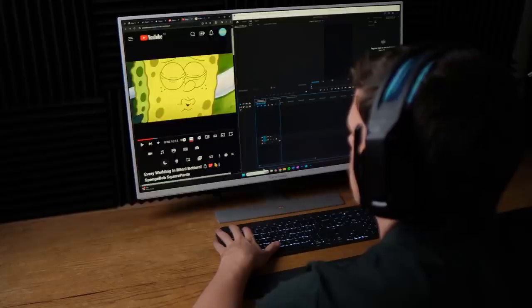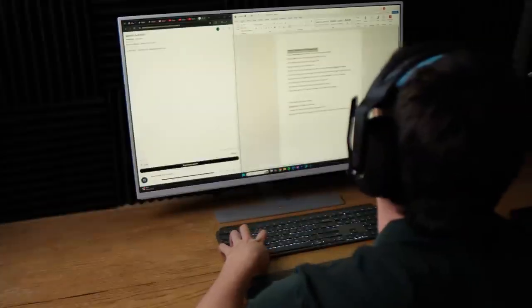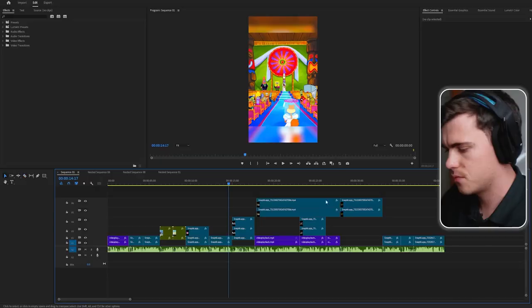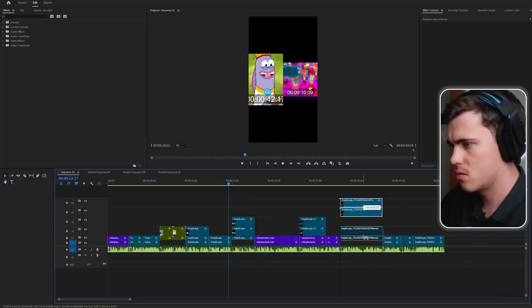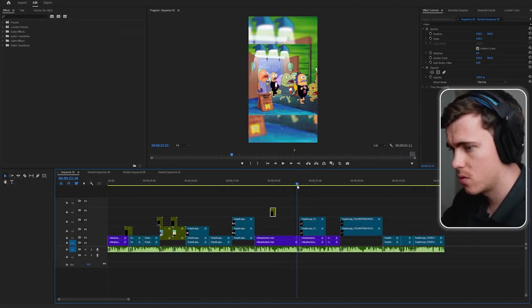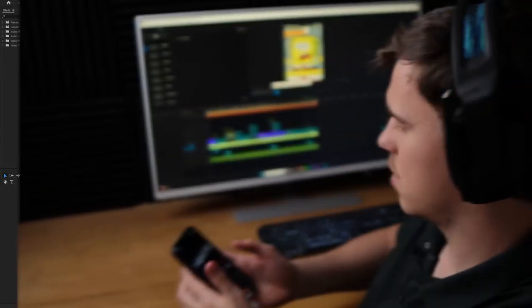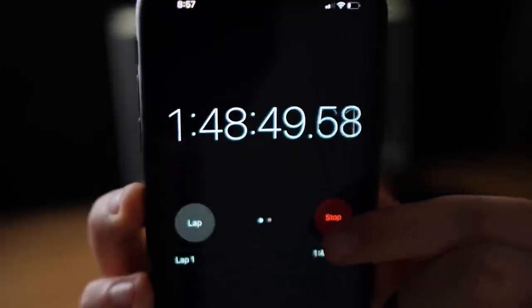Following that, we moved into video editing, which started off by generating a SpongeBob voiceover. Then I went to TikTok to find clips. Using TikTok to find clips is so underrated for faceless content because all the content is already edited for you. I then cut up all the clips together and then added a SpongeBob style, like for example, these cool transitions. Finally, I finished off the short with sound effects and then captions. And that whole process took me just under 2 hours.